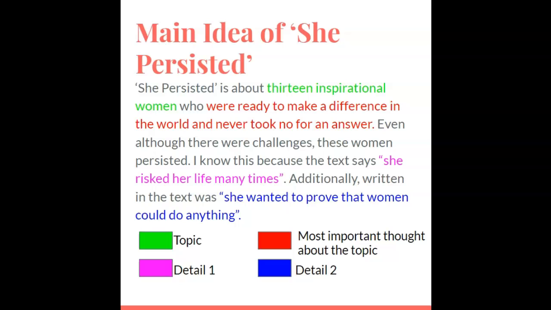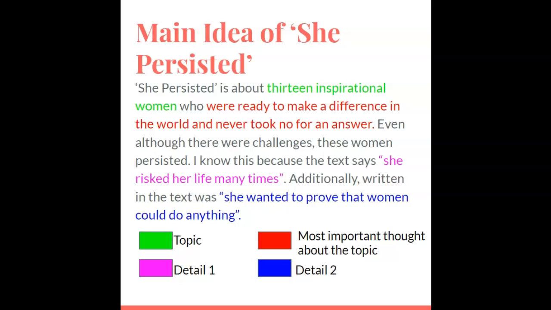They didn't just back down because they were women and maybe they were discouraged to do so. But she wanted to prove that women could do anything and that they were going to succeed individually. Okay, so that's the main idea of She Persisted, the whole story.